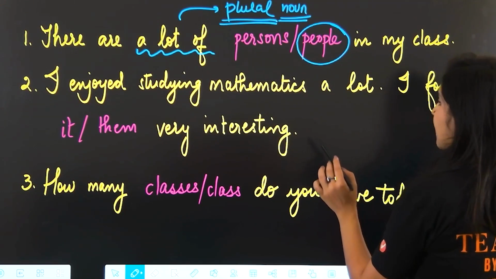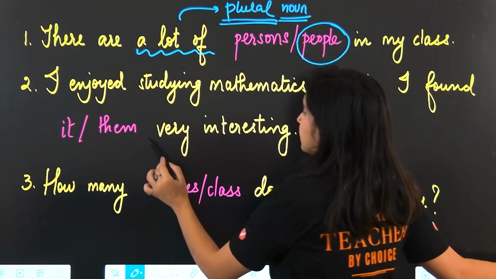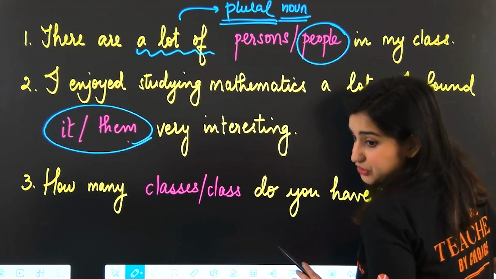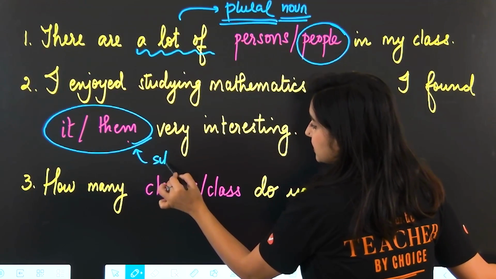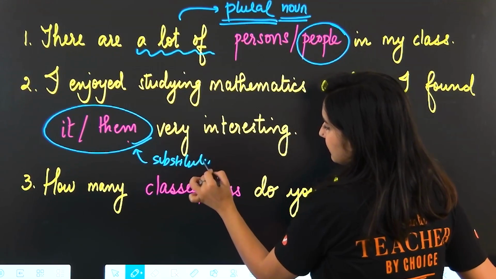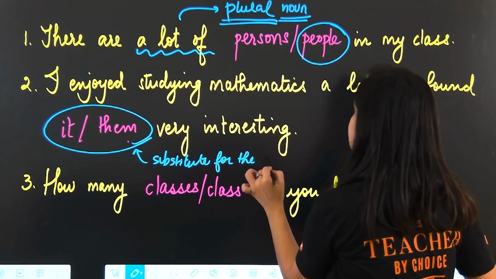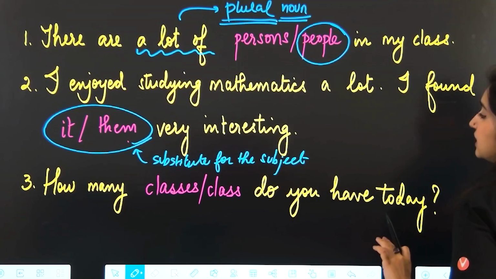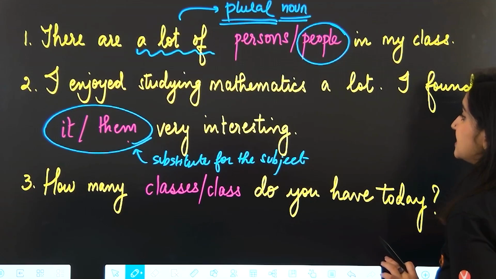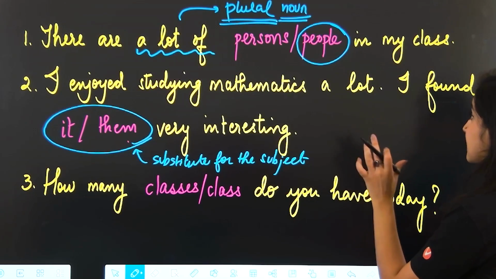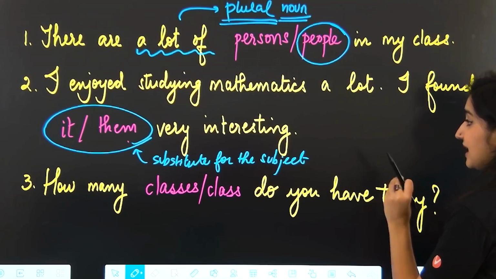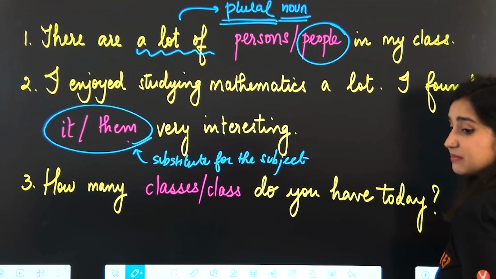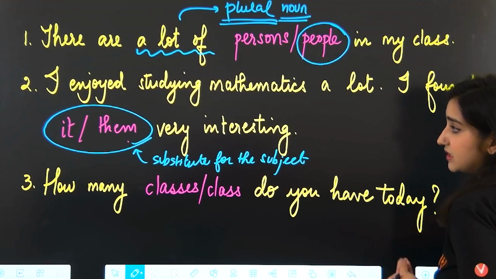Okay, now here we are referring back to our main subject. This is a substitute for the subject. Okay, there's no verb issue here. Now what is our subject? I enjoyed studying mathematics a lot. I found blank very interesting. Basically, what is the person trying to say? I found mathematics or math very interesting.